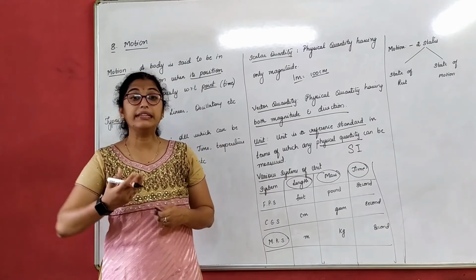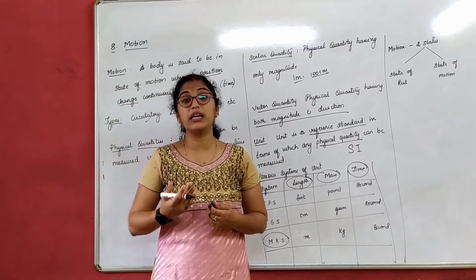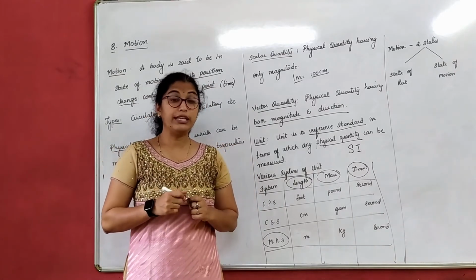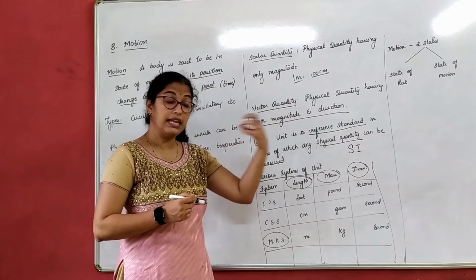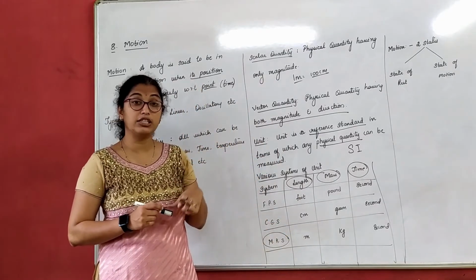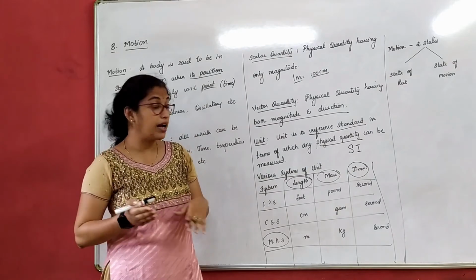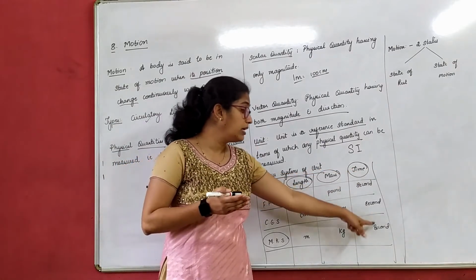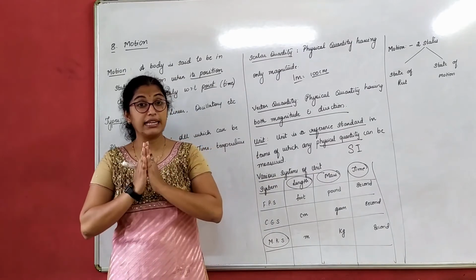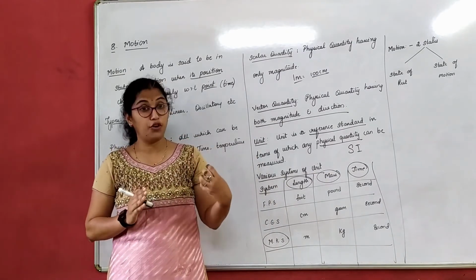That means when we deal with numericals, if a vehicle is moving 5 km per hour, for example, we need to convert that distance, length, in terms of meter. 5 km to be converted in terms of meter. Per hour, time has to be always converted in terms of seconds. That is the standard unit which we follow.